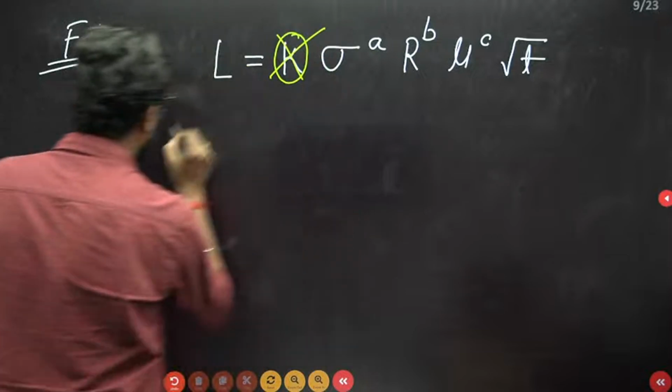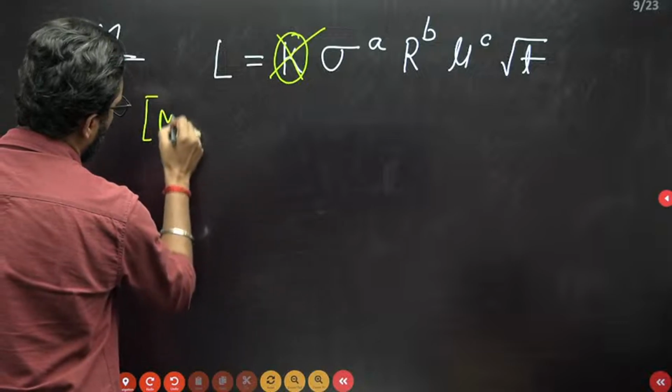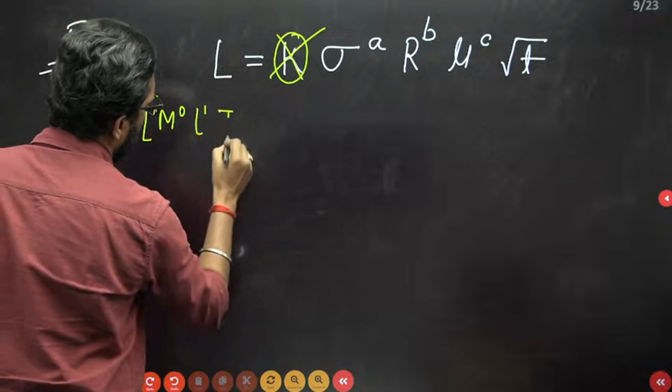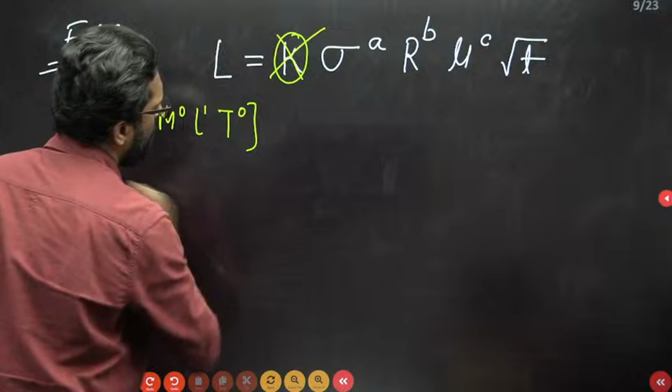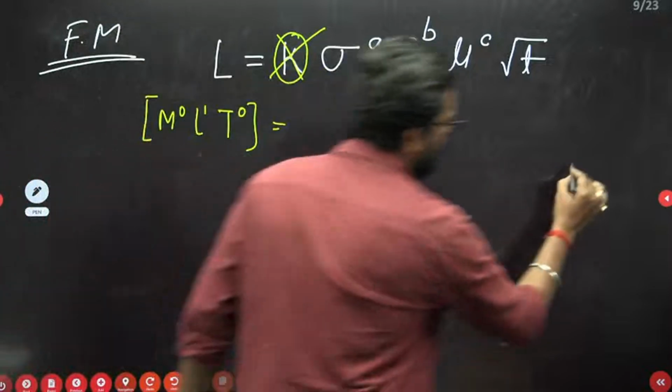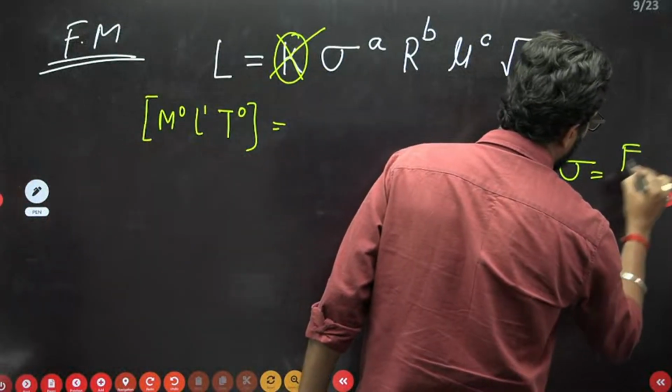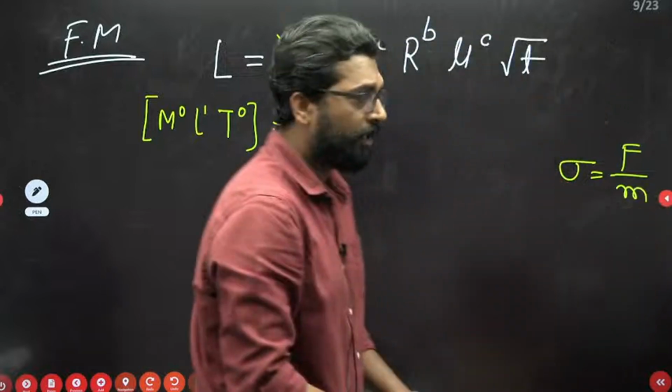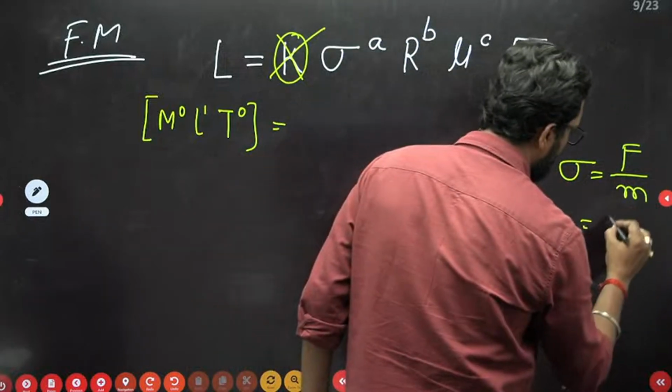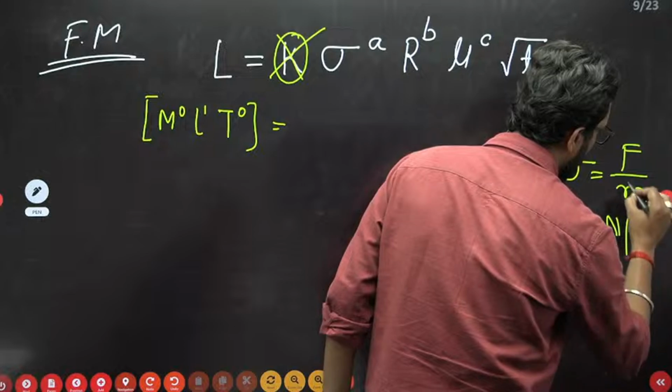This is your length, so if you write it, M0 L1 T0. No problem at all. Surface tension: what is the surface tension? Coefficient of surface tension is force per unit length, so the unit is Newton per meter.